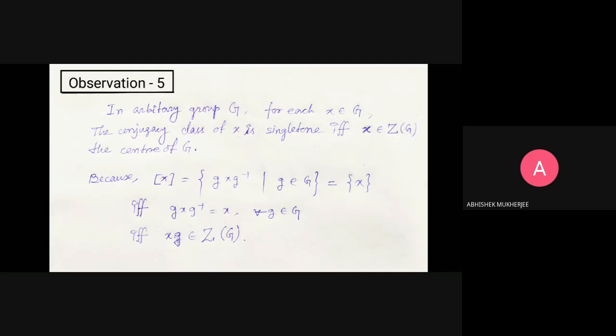For each x belongs to G, the conjugacy class of x is singleton if and only if x belongs to the center of G, which we denote by Z of G. What does this mean? In an arbitrary group, every element has a singleton orbit or singleton conjugacy class if and only if these elements lie in the center of G. Because the orbit of x, or conjugacy class of x, equal to gxg inverse such that g belongs to G, is equal to singleton x if and only if gxg inverse is equal to x for all g, if and only if x belongs to the center of G.